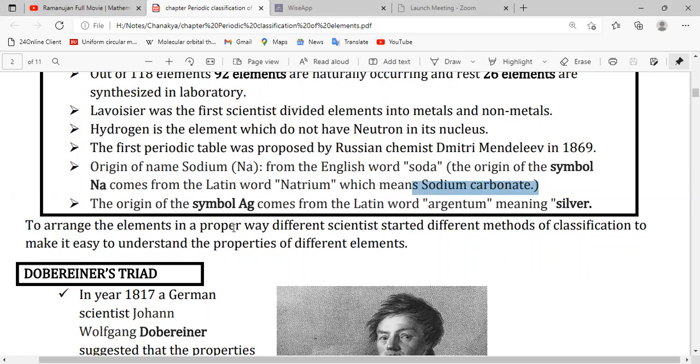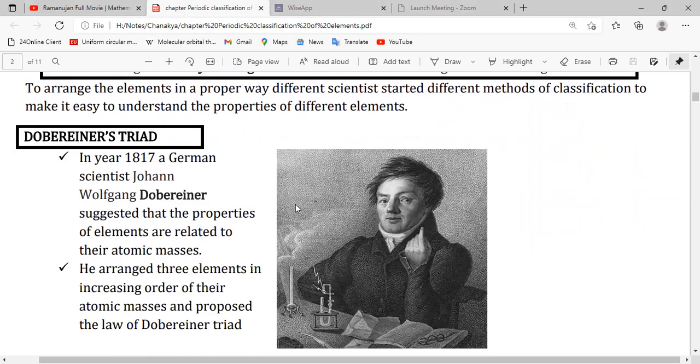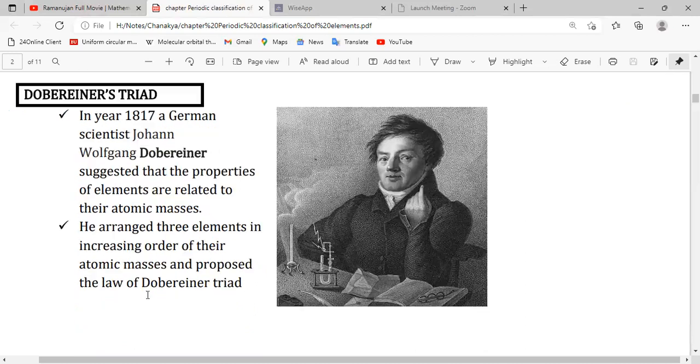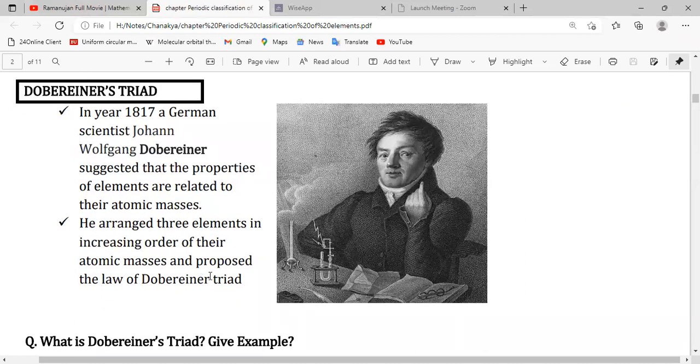To arrange elements in a proper way, different scientists started different methods to classify the elements. It makes it easy to understand the properties of different elements together. The first attempt was made by Döbereiner in 1870. Johann Wolfgang Döbereiner was a German scientist who suggested that the properties of elements are related to their atomic masses. He arranged elements in increasing order of atomic mass and proposed the law called Döbereiner's triads.